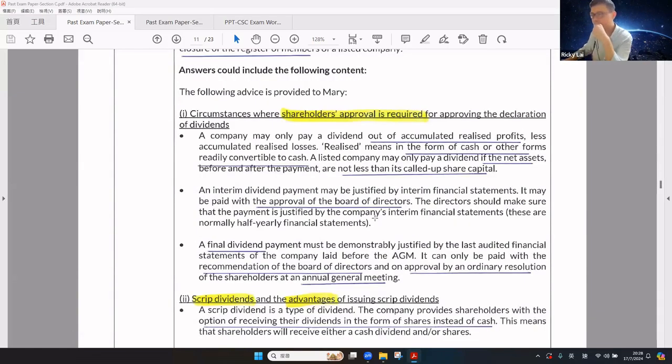Okay, now let's take a look at the headings. We highlight all the headings and then please present your answer according to the headings. First of all, the circumstances where shareholder approval is required to approve the declaration of dividend.